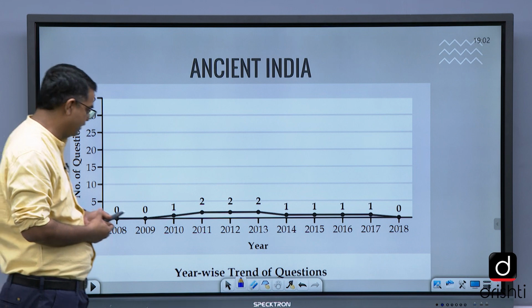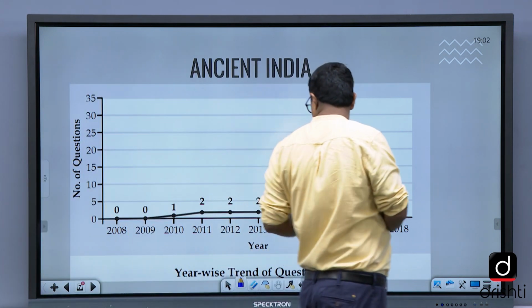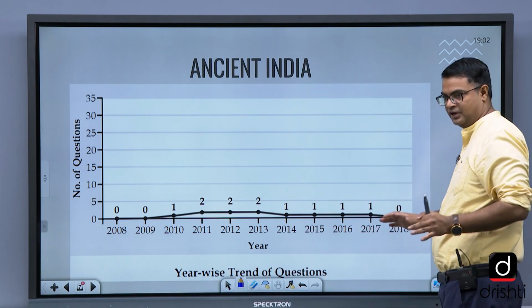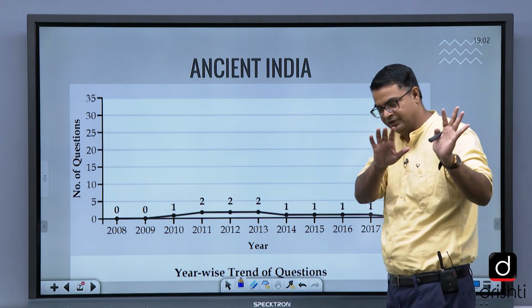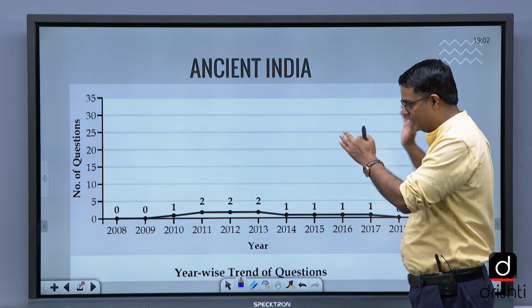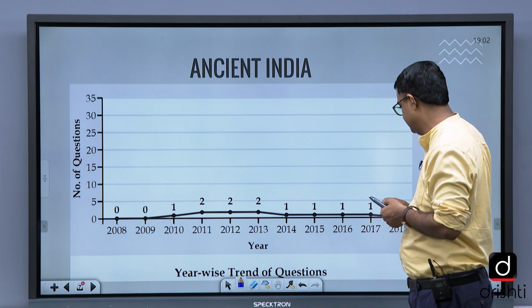Ancient India, you see the graph also. The year 2008 I have covered here, but in the session, in the class, we cover from 1979 to 2019.